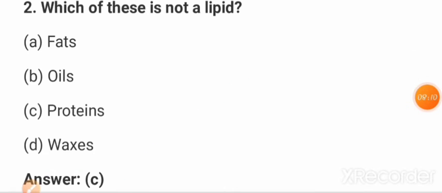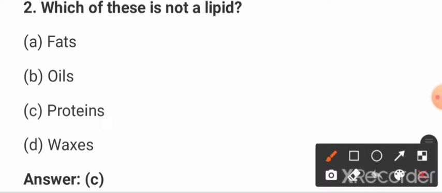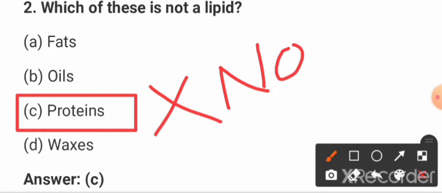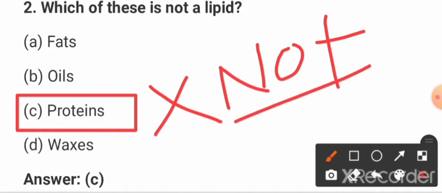Then question 2, friends: which of these is not a lipid? Fats, oil, protein, and waxes. Fats, oils, and waxes are lipids, but option C, proteins, are not lipids. Proteins are not a lipid.